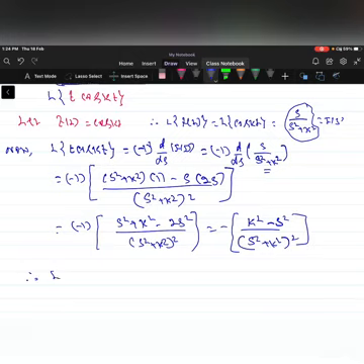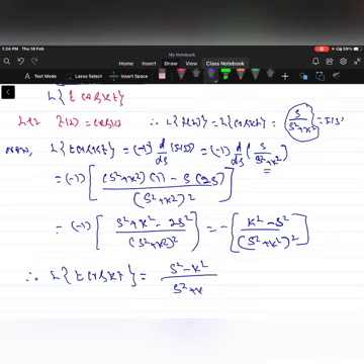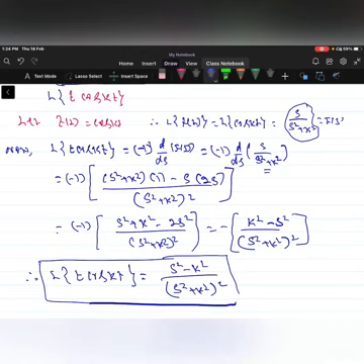Therefore, Laplace of t into cos kt is equal to, taking the minus inside, s square minus k square divided by s square plus k square whole square. So Laplace of t into cos kt can be written as s square minus k square by s square plus k square whole square.